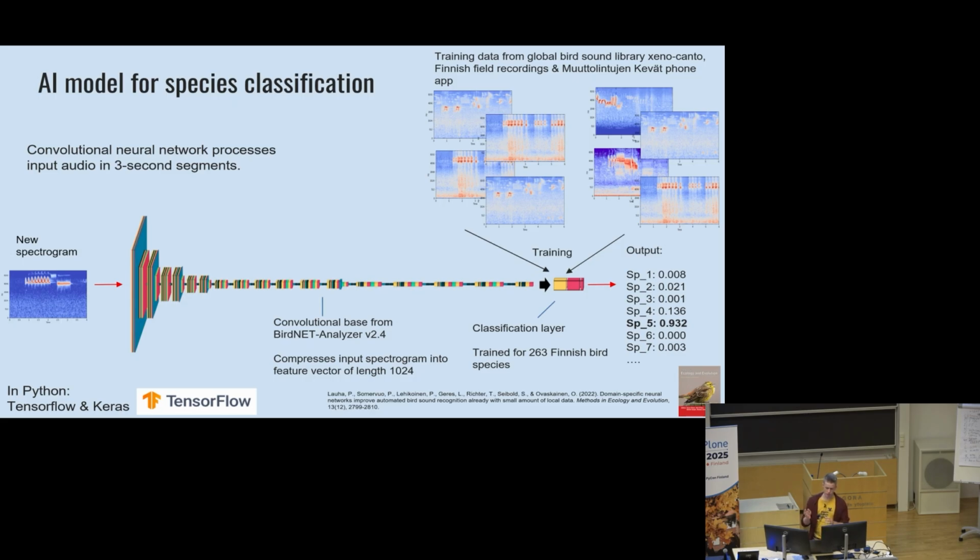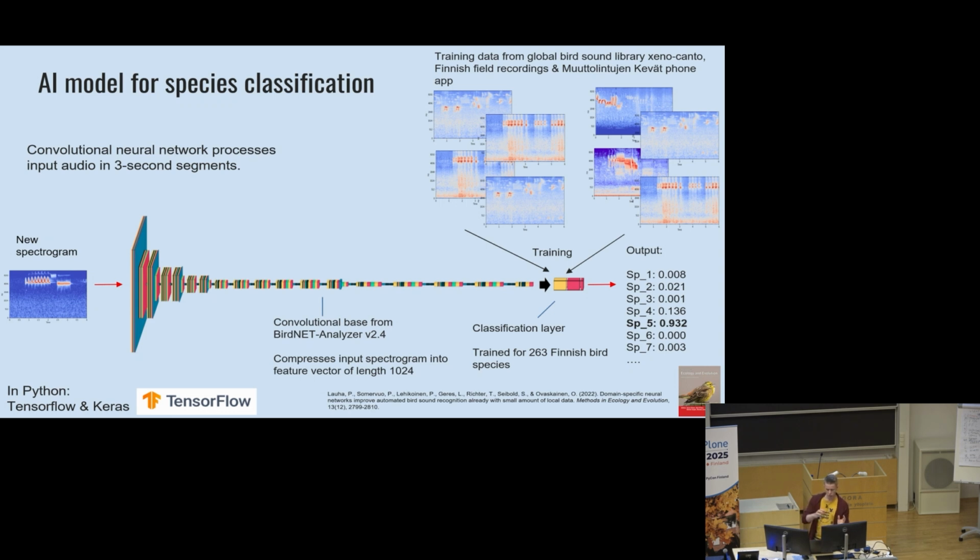This is called transfer learning, and it works quite nicely because the early layers of the model that we take from this convolutional base are basically used to detect low-level features like shapes and edges from the images, and that part BirdNet can do very well because it has been trained with lots and lots of data. Then, as an interim result, BirdNet produces this feature vector of length 1024.